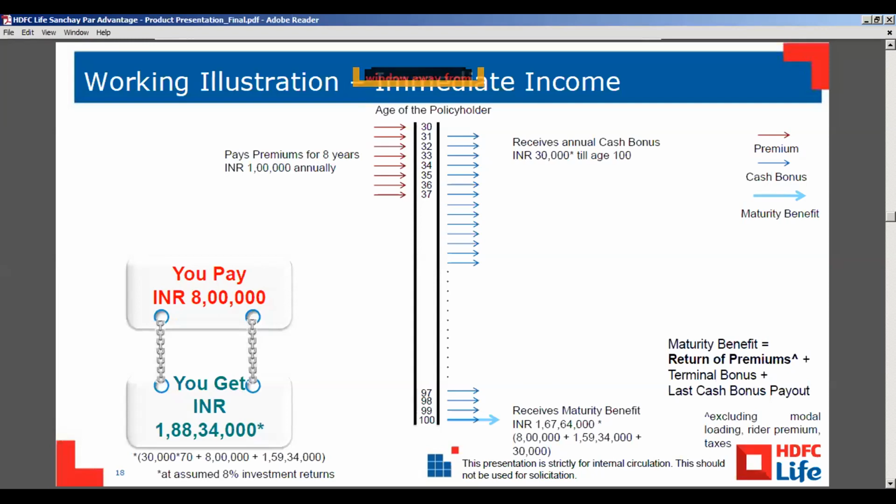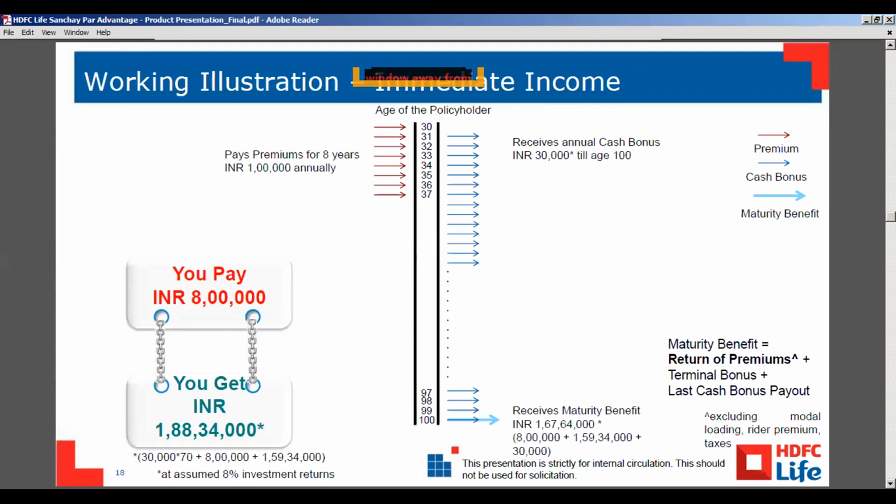In the deferred income option, the customer is getting the guaranteed income or cash bonus after the premium payment term is over. After the premium payment term, 1 year will be a waiting period, and after that the customer will get the income or cash bonus. But in the immediate income option, the customer will get the cash bonus from the second year onwards.